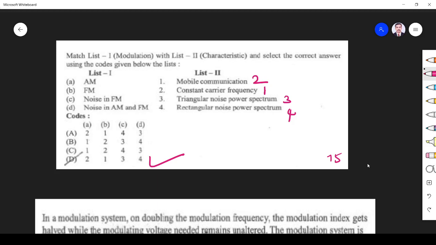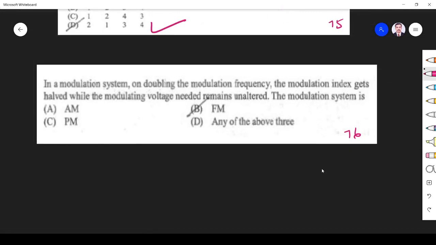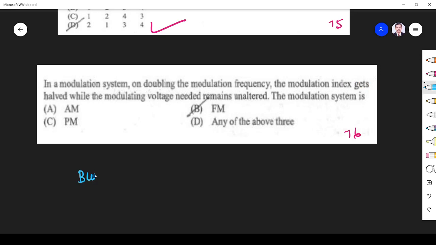And the next question is: in a modulation system, doubling the modulation frequency halves the modulation index. What is the modulation system? What is the modulation index of amplitude modulation? mA is equal to Vm by Vc. It is not at all bothered about modulation frequency and modulation index.